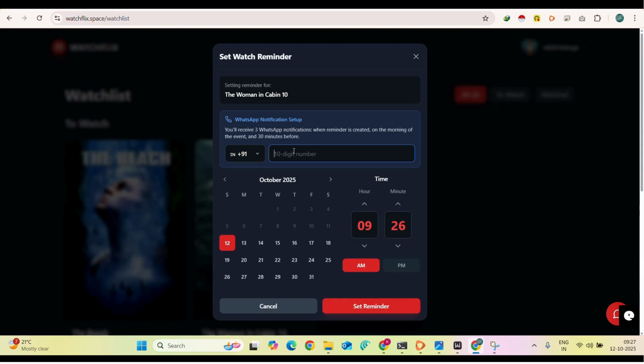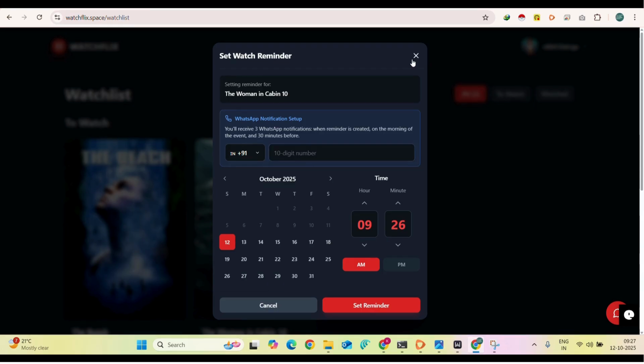This application sends a message three times. One is initially, right now, the second one is 3 hours before your watch time, and the third trigger is 30 minutes before your watch time. So there we are again reminding you, you already committed to watch this movie at this particular time. So kindly arrange, don't miss watching this movie. Kindly plan accordingly. This is a great feature we implemented in this application.